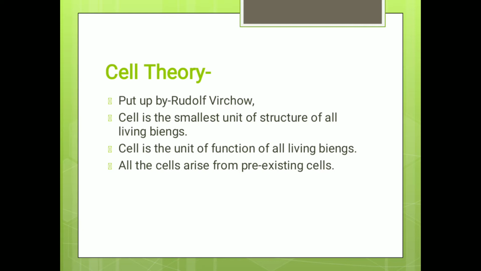Okay. We can take an example here. A neuron is the cell. Now these neuron cells form a nerve, which is the nervous tissue. Nervous tissues form the organ, that is the brain and spinal cord, and these form the organ system. Now, various organ systems like reproductive system, digestive system, etc. form the organism, which are us.